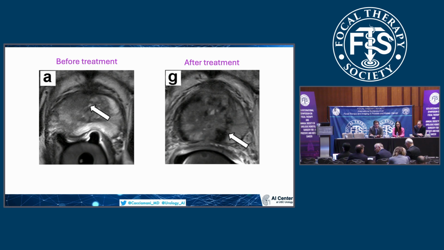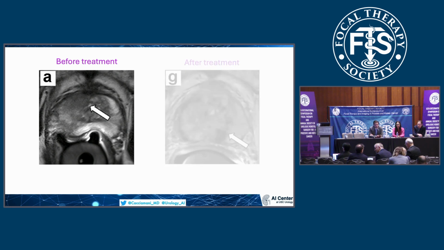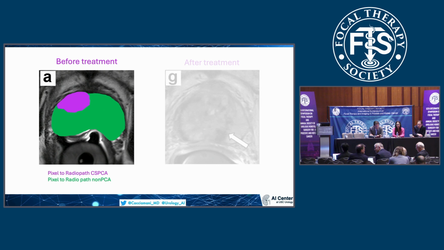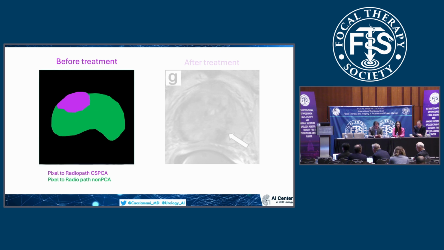The very first thing to consider is that the AI should look at the before-treatment MRIs and, as I was mentioning before, look at different pixels and identify areas of clinically significant cancer versus areas that are not cancer at all. This is an evaluation and a prediction of the pixel to radiopathological characteristics, specifically for clinically significant prostate cancer, as you can see in purple, and for non-clinically significant cancer, as you can see in green, creating what we call a mask.